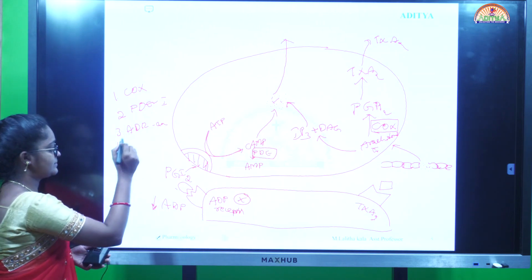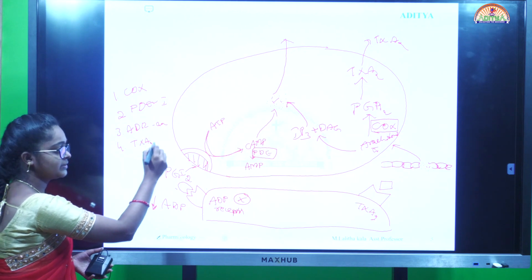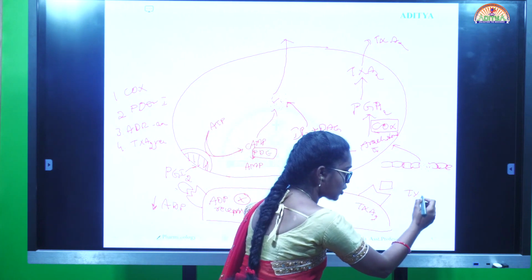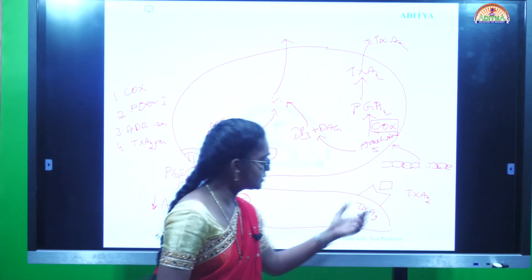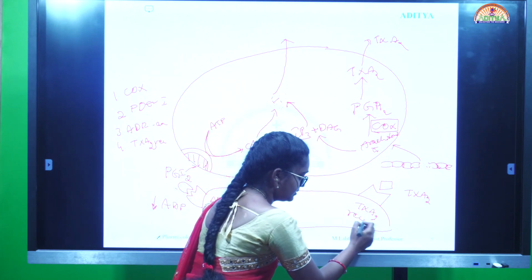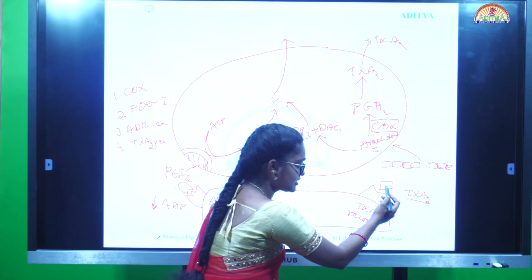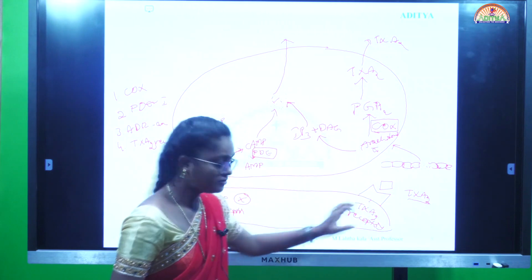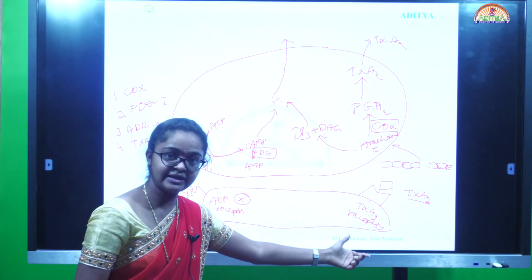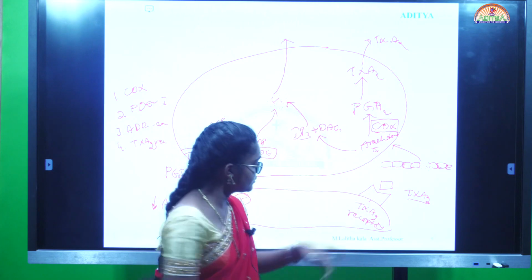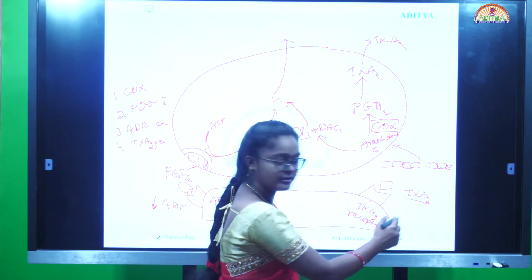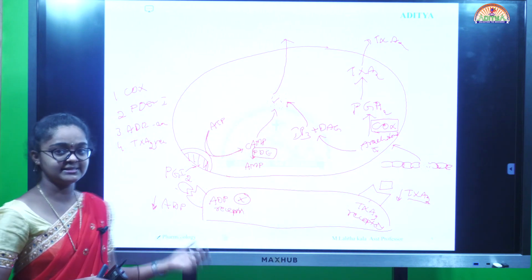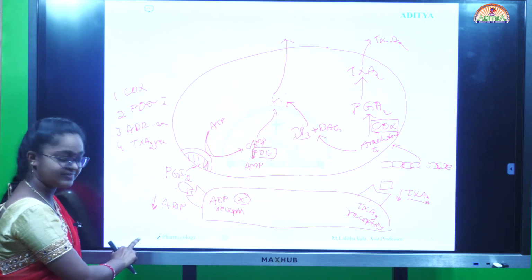Next, the fourth is thromboxane A2 receptor antagonist. Here are the thromboxane A2 receptors. Thromboxane A2 binds to the thromboxane A2 receptors. We administer the thromboxane A2 receptor drugs, so that there is no binding of thromboxane A2 and a decrease in levels of thromboxane A2, which leads to inhibition of platelet aggregation. These are the mechanisms of action of this classification.